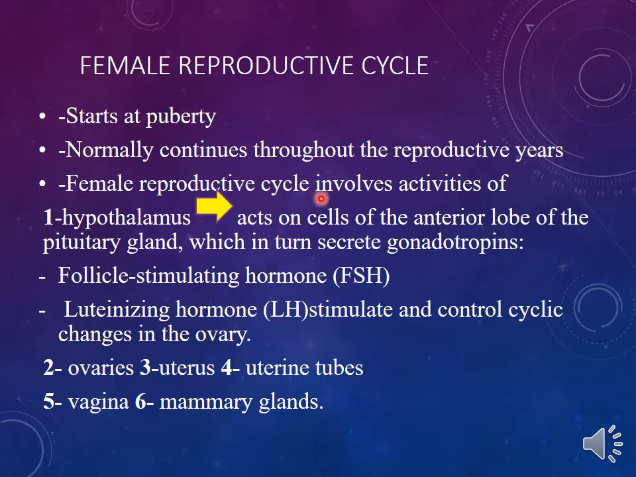The female reproductive cycle involves the activities of the hypothalamus, which acts on cells of the anterior lobe of the pituitary gland, which in turn secrete gonadotropins. These include the follicular stimulating hormone and the luteinizing hormone. These are responsible for stimulating and controlling the cyclic changes in the ovary. Second, the ovaries. Third, the uterus, uterine tubes, vagina, and mammary glands.